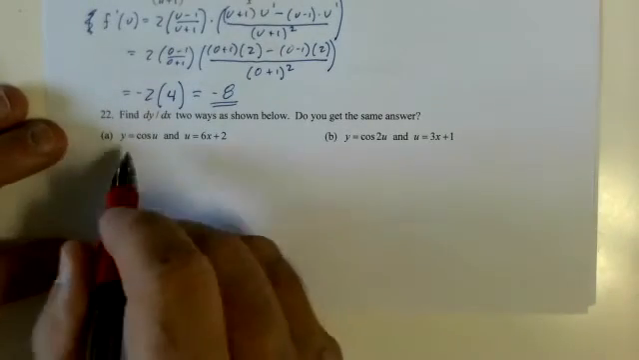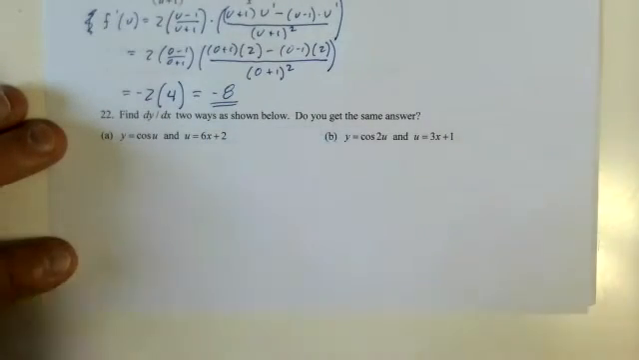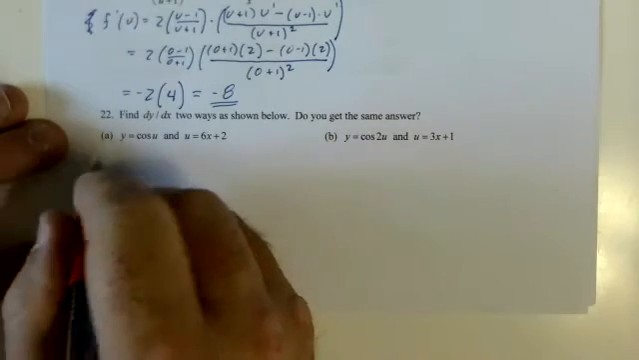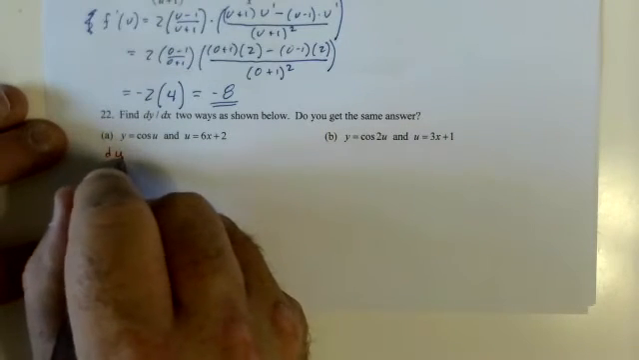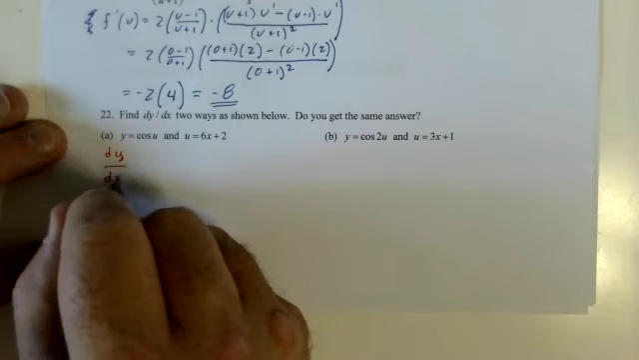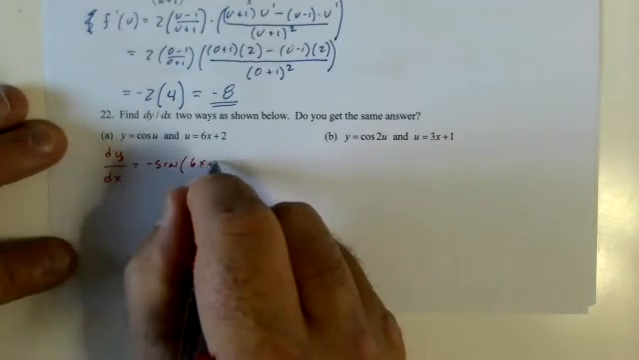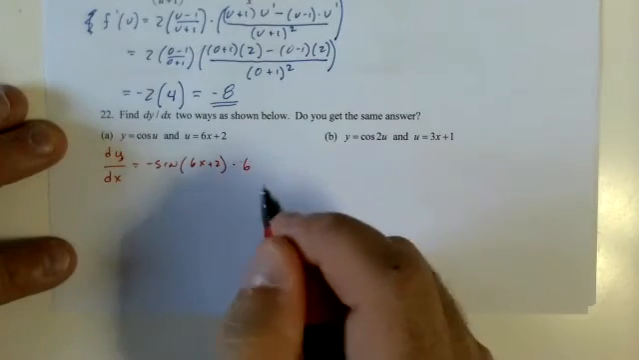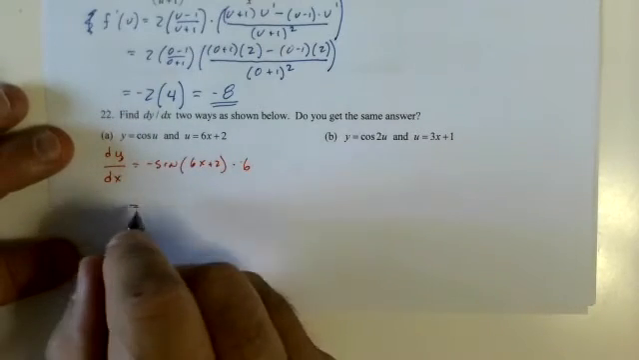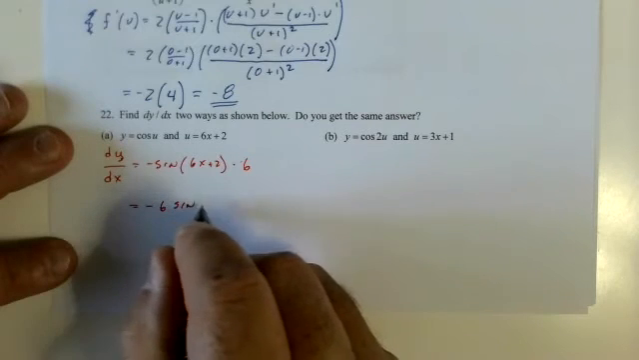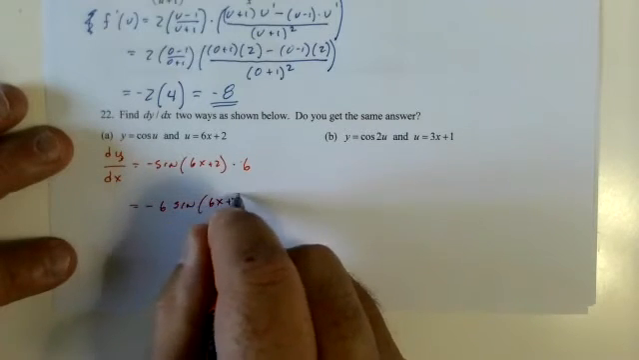Just mess with you. I'm not doing this 2 ways. I'm just doing it 1 way. You should get the same answer. So dy dx equals negative sine of 6x plus 2 times 6, equals negative 6 sine of 6x plus 2.